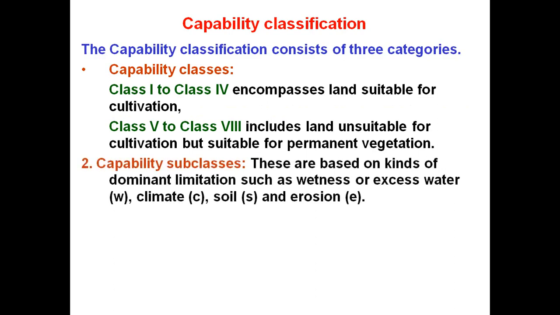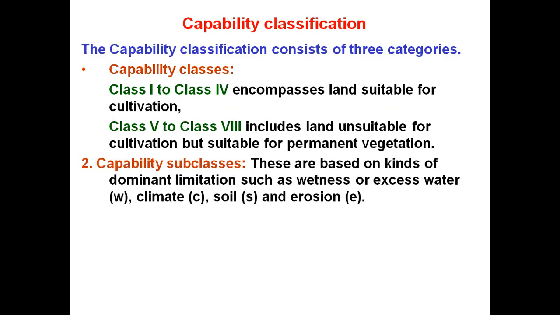The second category of the capability classification is the capability subclasses, which are based on the kind of dominant limitations like wetness or excess of water, climate, soil, and erosion.